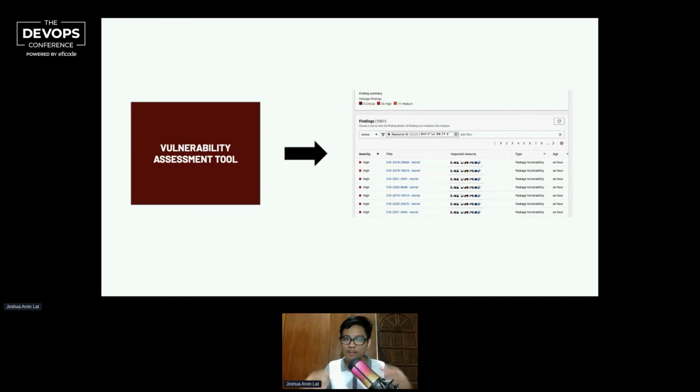So again, there are different ways to use vulnerability assessment tools. The first one would be a weekly scan, or let's say a monthly scan. But one of the more practical ways would be, let's just run the assessment tools when there are changes.